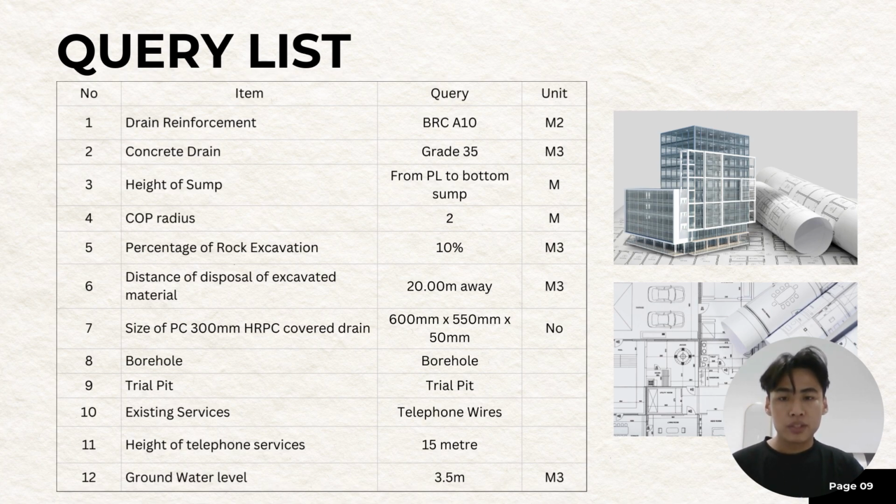While the size of the 300 mm HRPC cover drain, the query will be 300 mm times 550 mm, and 50 mm. The type of borehole to be used will be the borehole, and also the trial pit. We also assume there will be existing services, which is a telephone wire, and the height of the telephone service will be 15 meter. We also query the item for the groundwater level. All these items will be considered for our measurement.